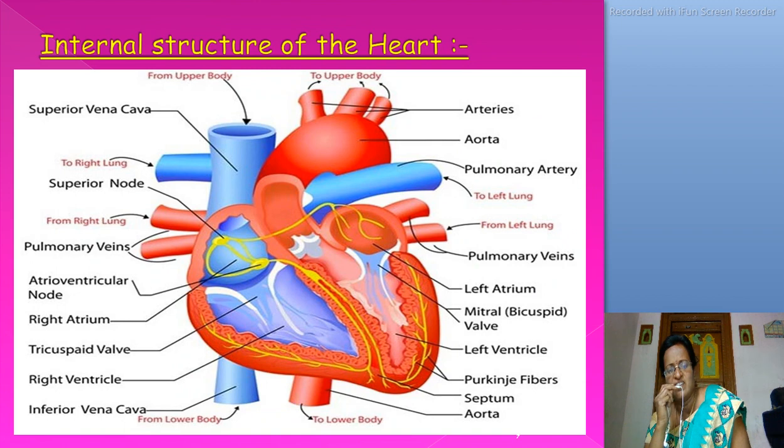This is the important 5 marks figure in your examination: the internal structure of the heart. Our heart has 4 chambers. Upper parts are called atriums. Lower parts are called ventricles. Draw neatly the internal structure of the heart in your biology notes and also drawing notes, ma.